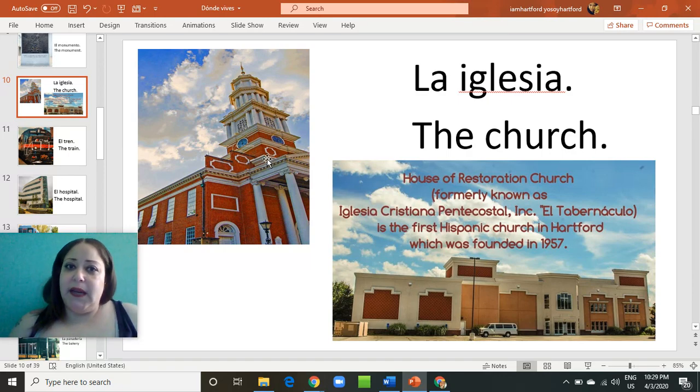This one in particular is in downtown next to the Athenaeum Museum. It's not the one that is near our school by Albany Avenue, but it looks very similar. This other one is also very close to our school, House of Restoration, and it is actually the first Hispanic church established in Hartford. So this has a lot of history, and yes, we will go over that later.